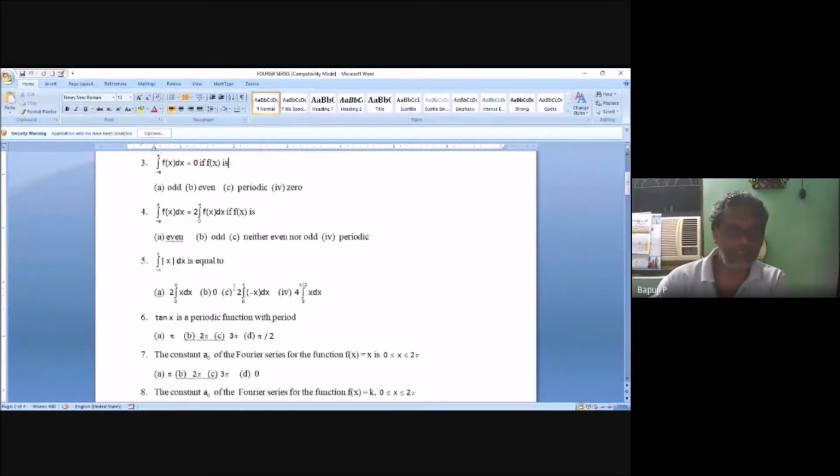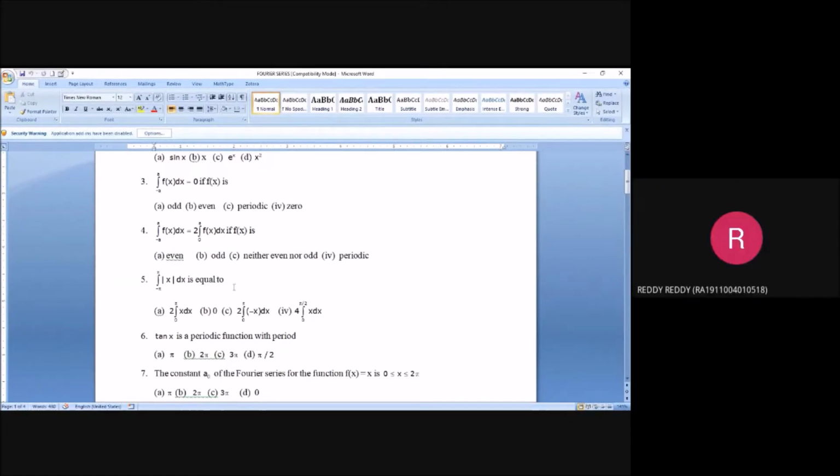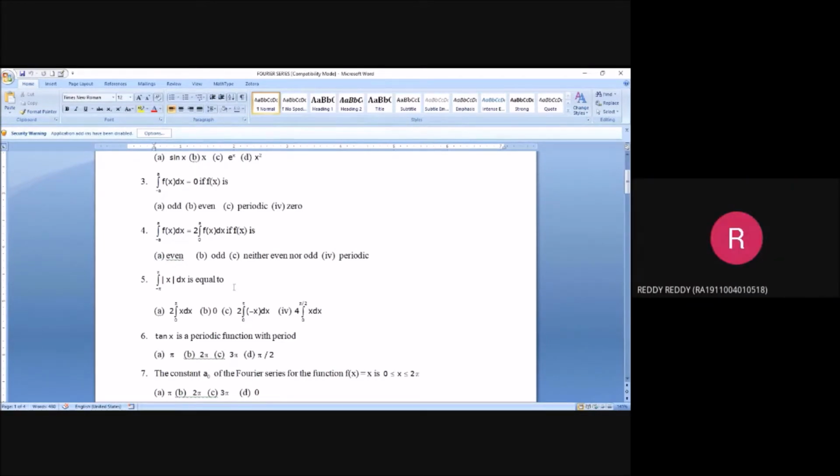Third question. Integral from minus a to a of f of x dx. You have already done this in plus 1 level, the integral formulas and properties. The integral from minus a to a of f of x dx is equal to 0 if f of x is what? Odd. Even means what will it become? 2 times the integral of f of x over 0 to a.